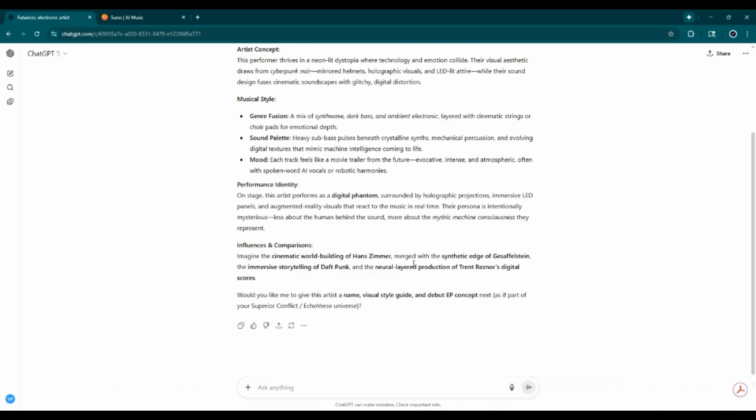Alright, so as you see, it starts giving you suggestions, as ChatGPT always does, but we do not need a name or visual style. So you could also go this way if you wanted to start with the digital identity. You could start that way, and then it'll help you start building a character's name, visual guide, and that sort of thing. But we've already designed the character, and we're just starting their musical identity.